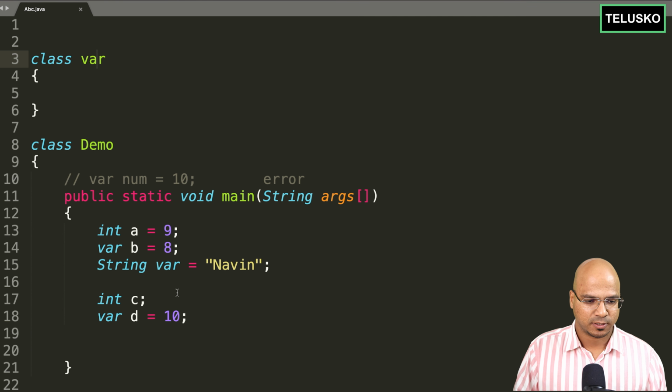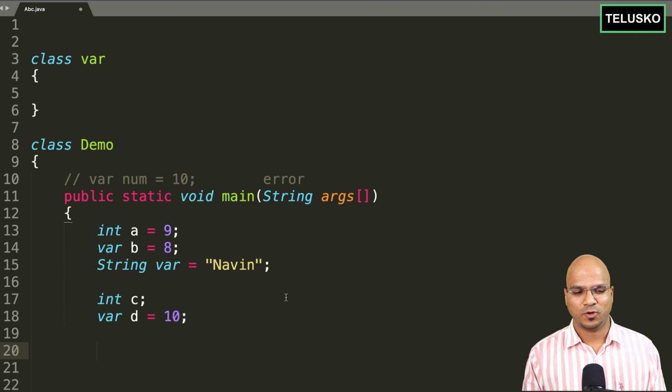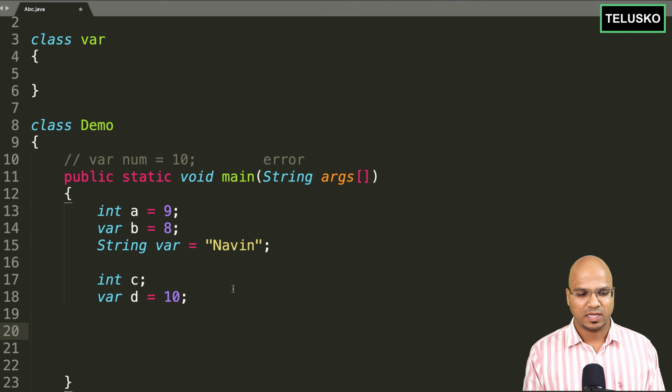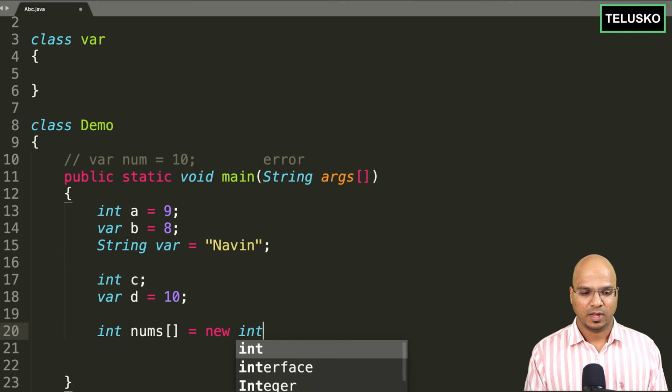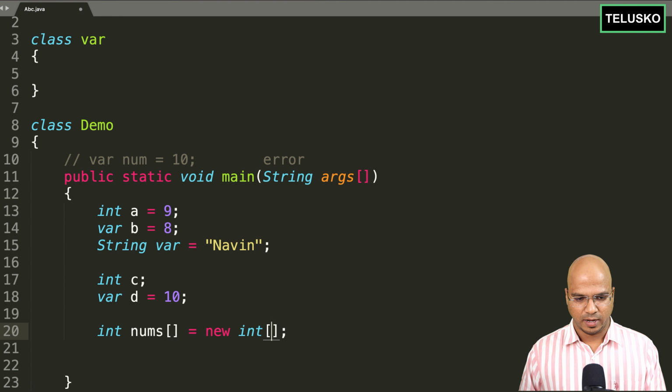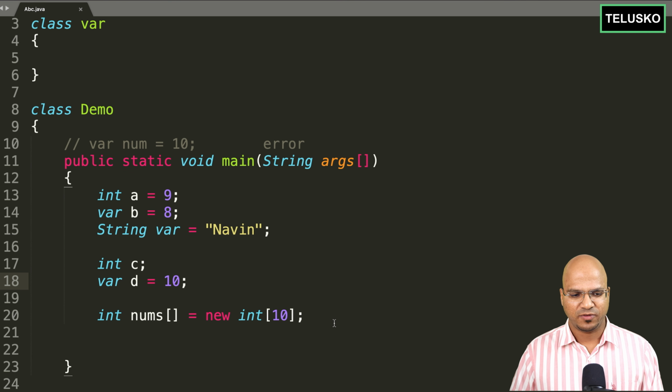Okay, this looks good. Anything else we can do here? How about an array? So normally, for example, if you want to create an array of numbers, we say int, then we say nums, and then we give a square bracket because that's how we mention the array. And then you say new keyword. Again, you say int, and then you specify a type here, right? Which is the number here. Now this perfectly works, right?